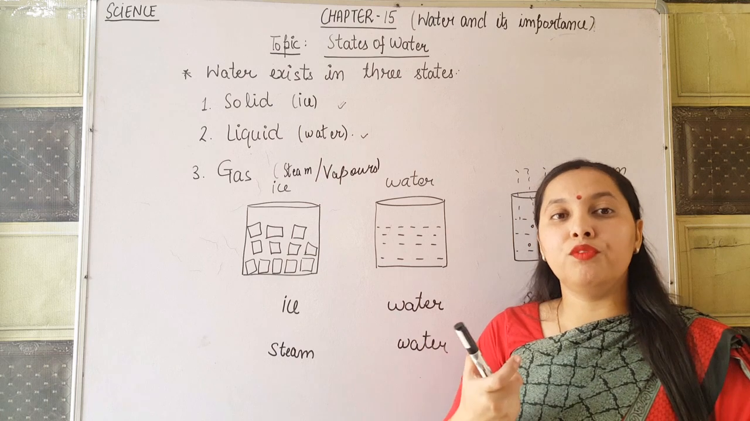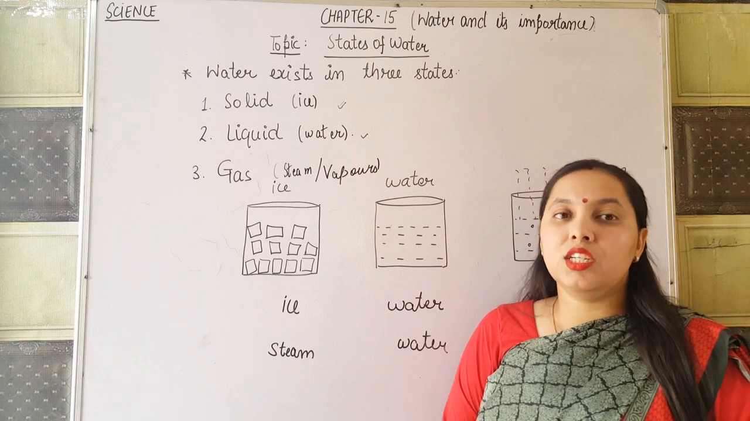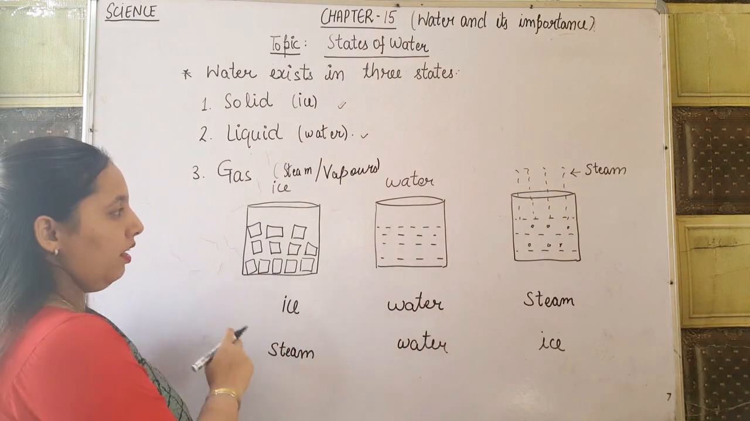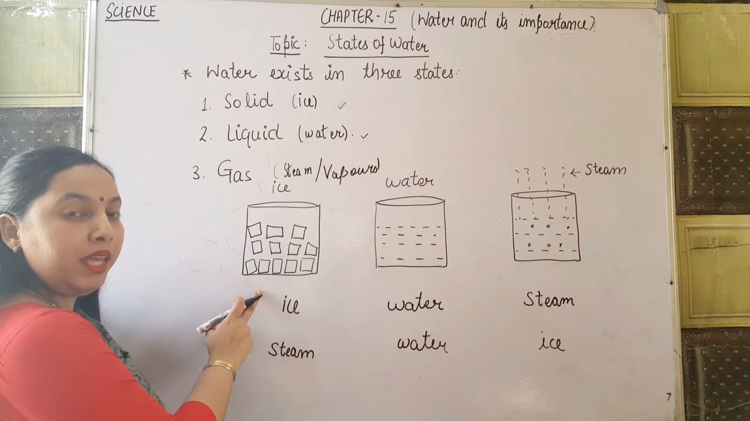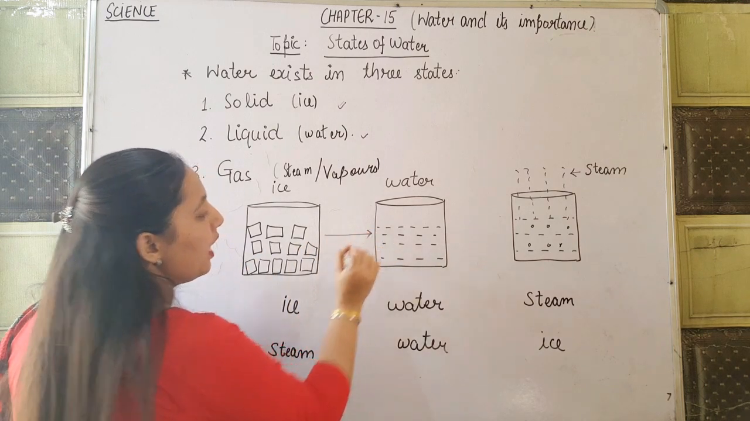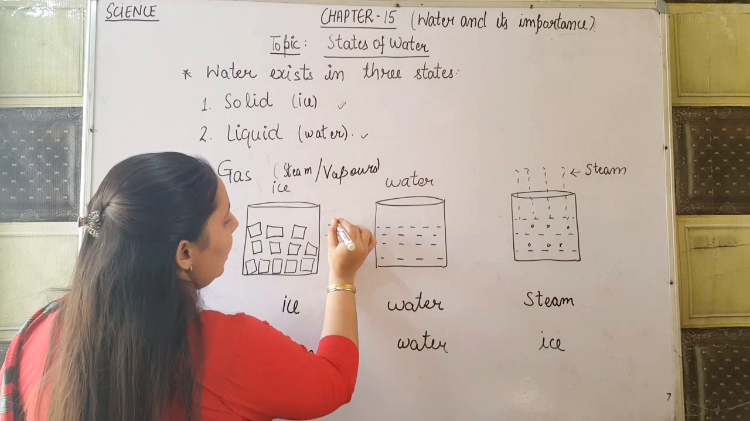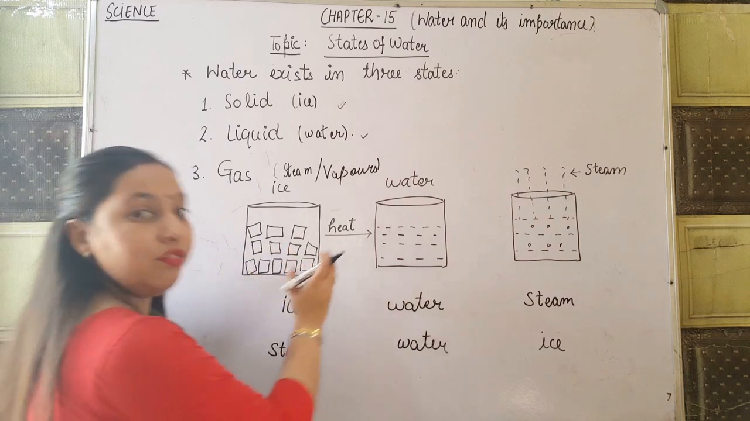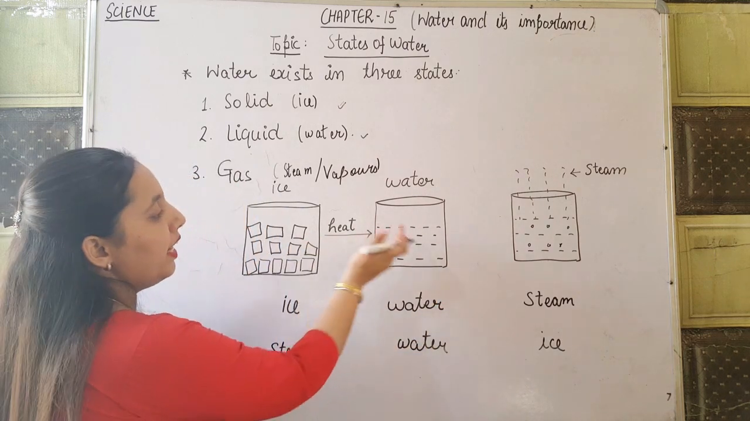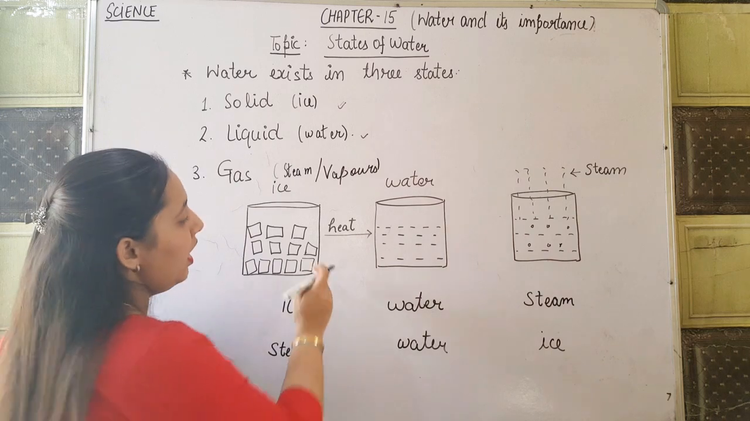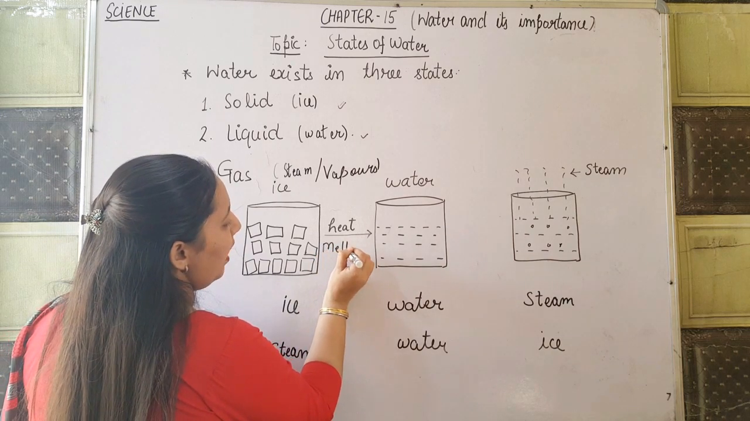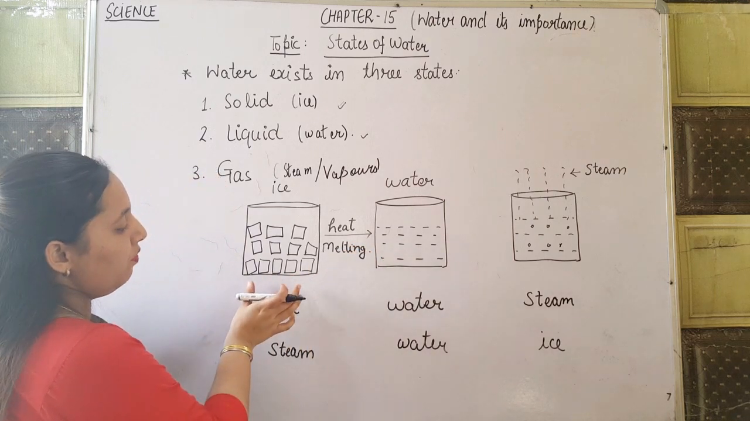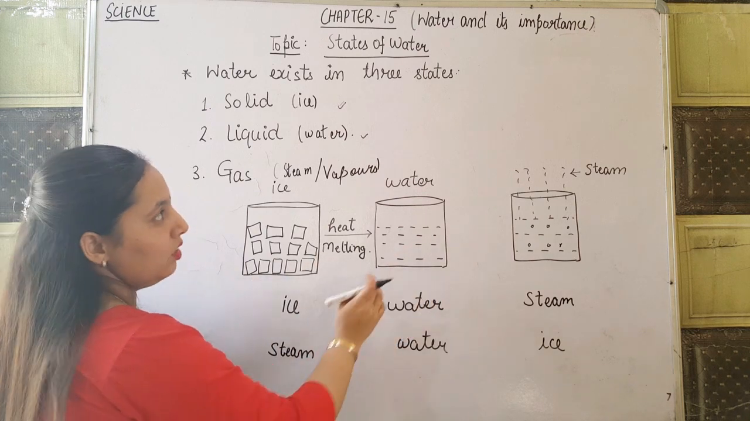Here we are talking about water. So how can we change the state of water? Let's have some ice in a beaker. What will you do? You will keep it outside, or you can say you heat it. When you heat the ice, it is converted into water, and the process is known as melting. So what is melting? It is the process of conversion of ice into water; that is called melting.